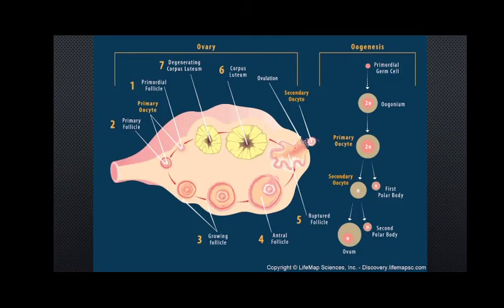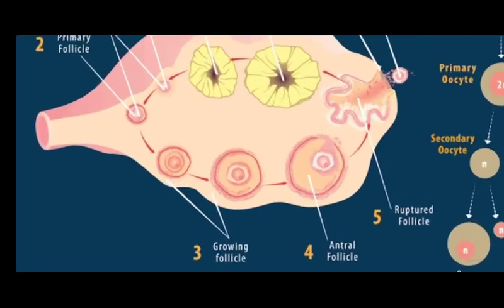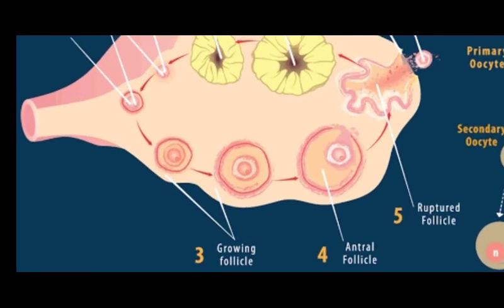So let's see a different picture right here. Here we can see that the growing follicle is developing. If you see the microscopic view of this entire thing, we are going to find that the secondary oocyte is there at the center, surrounded by this entire follicle, and the follicle will have a chamber, meaning a small chamber development will be there.